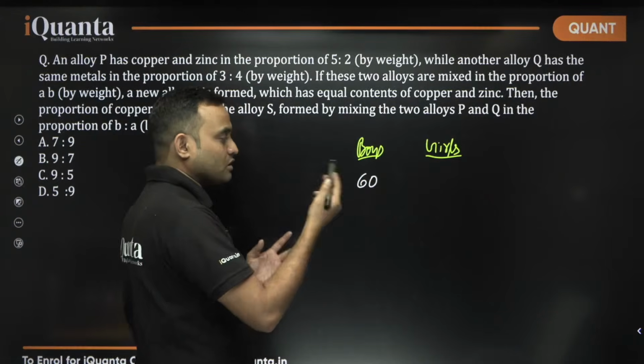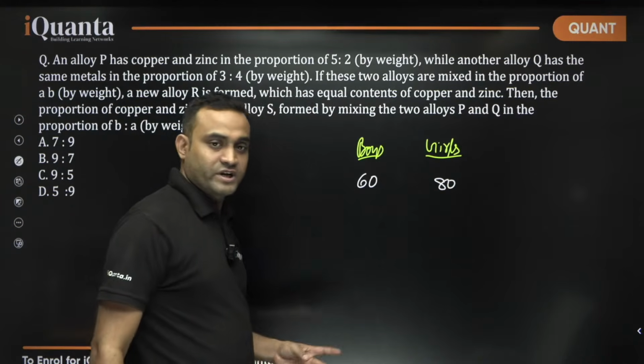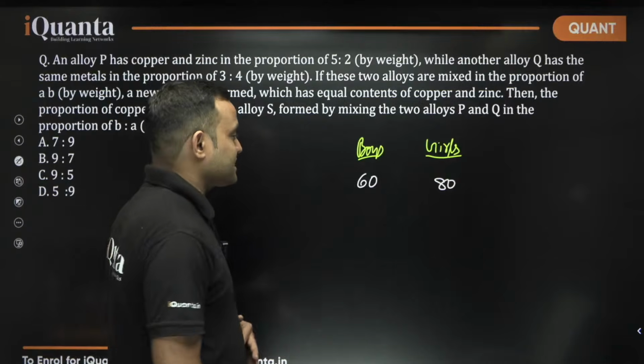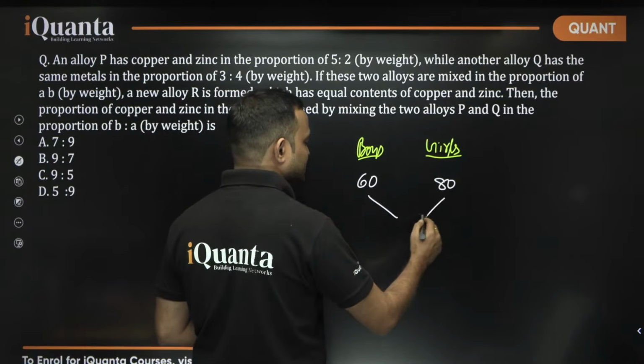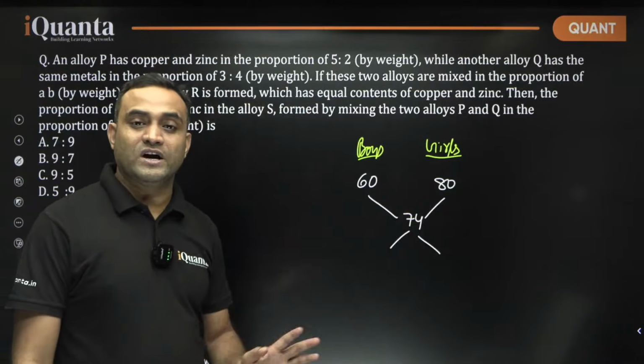Average score of all the boys is 60. Average score of all the girls is 80. ठीक है, and the average score of the group boys and girls taken together, let's say this average is 74. Then what is the ratio of number of boys to the number of girls?